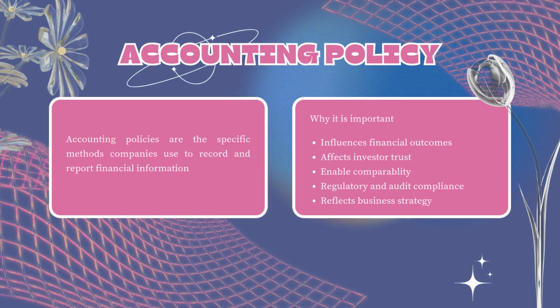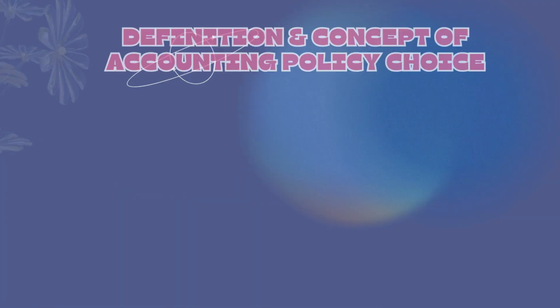So, what exactly is accounting policy choice? The accounting policy a company selects can significantly affect how its financial health appears to others. For instance, it can change the amount of profit reported, the tax a company needs to pay, and the value of assets shown on the balance sheet. These outcomes directly influence how investors, creditors, and regulators perceive the company's financial position.